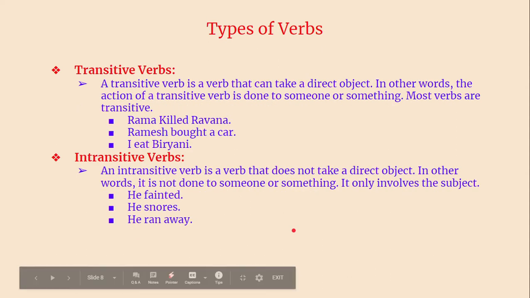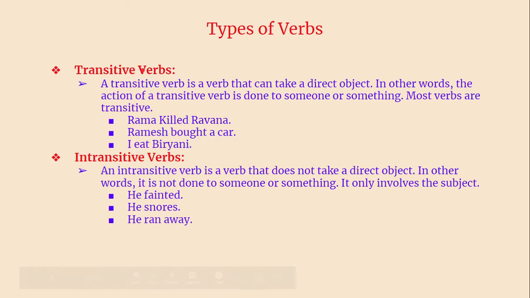Then let's go to another types of verbs, transitive verbs and intransitive verbs. What is a transitive verb? A transitive verb is a verb that can take a direct object. Like I told you, in the linking verb, we don't have an object, we have a complement. But in a transitive verb, we have an object and it should have an object. The verb that takes an object is called a transitive verb.